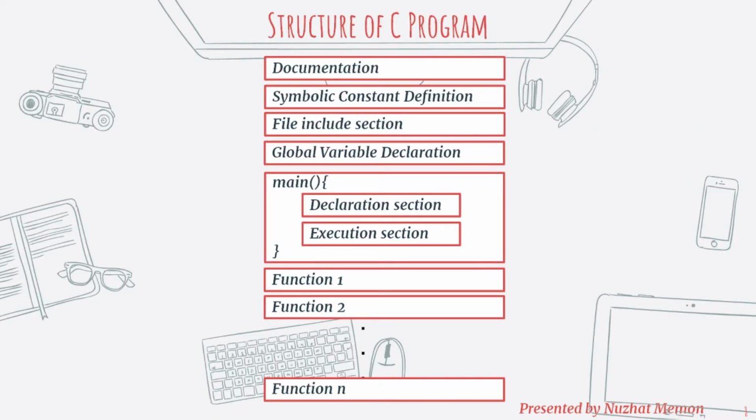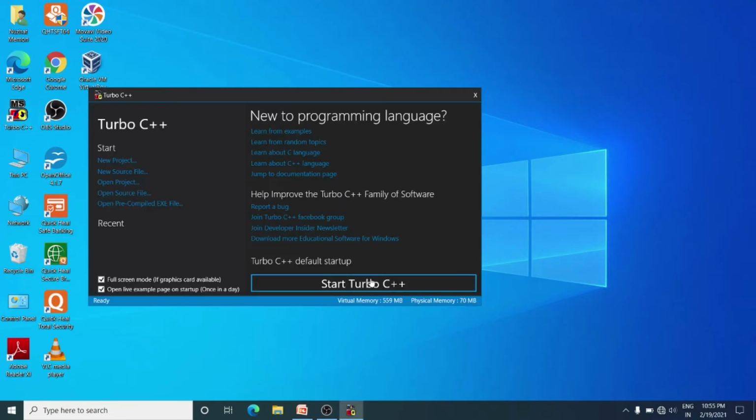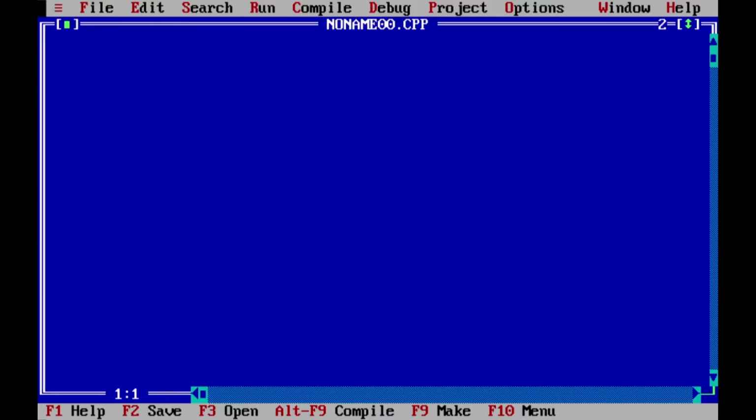Now let's develop the first program in C language, that is the Hello World program. Then we will see the structure of a C program. Here I open the Turbo C++ editor. If your window size is minimized, you can press Alt and Enter to maximize your screen. Let's type the first program here. I will write one function with the function name as main. Don't write M in capital letter. Then you have to open the round braces and close the round braces.